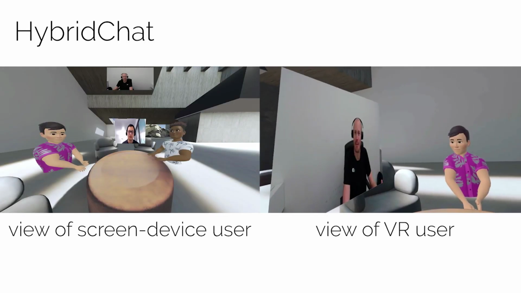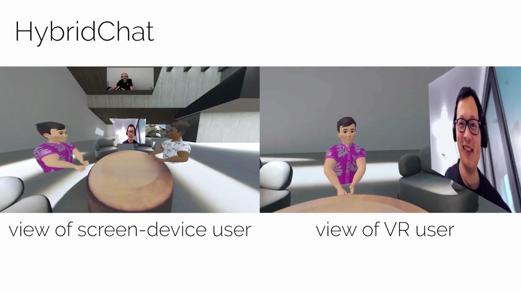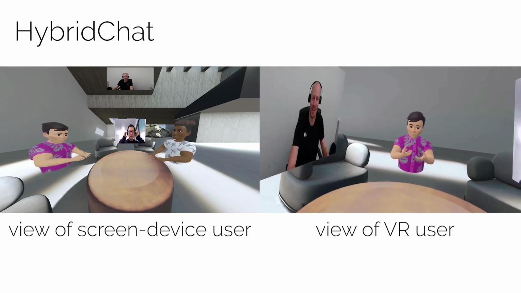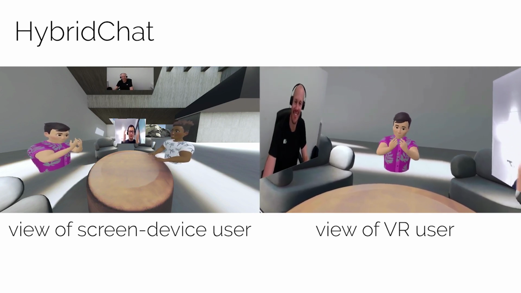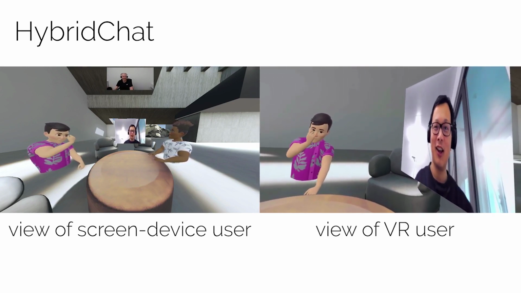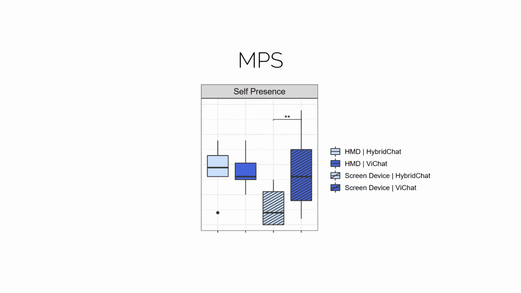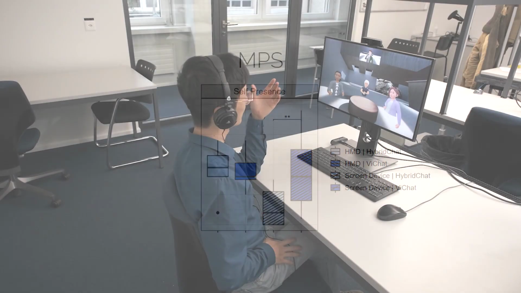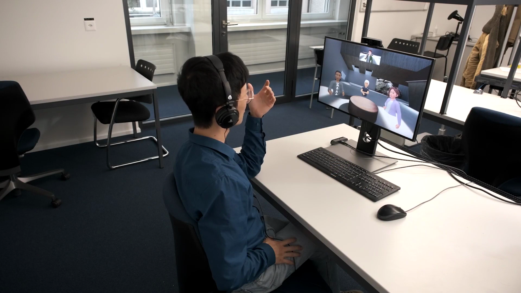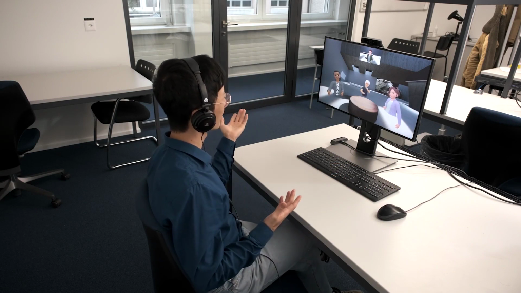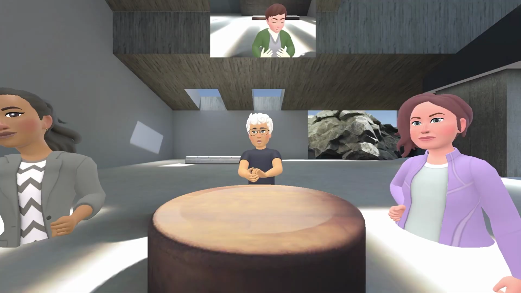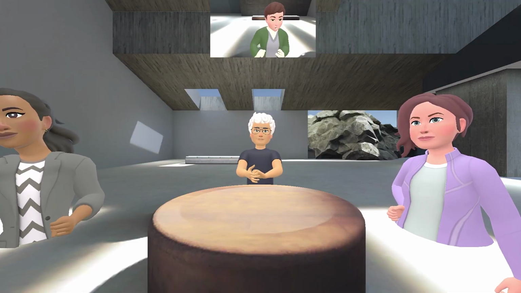To better understand how the coherent representation of screen device and VR users affects the user experience, we conducted a second user study. Thus, we compared ViGather with a VR meeting application that only differed in how screen device users were portrayed within the virtual environment. The results confirmed the significance of representing screen users as reconstructed avatars for enhancing their sense of self-presence. Taken together, our findings suggest that screen device users benefit from being represented as controllable virtual avatars and having a first-person view of the virtual environment.